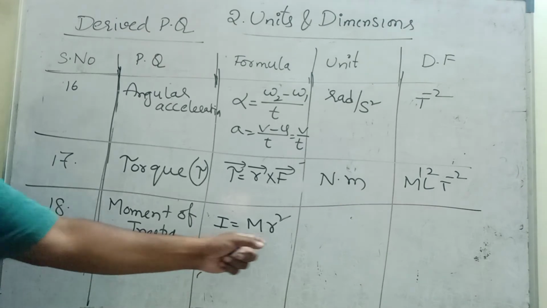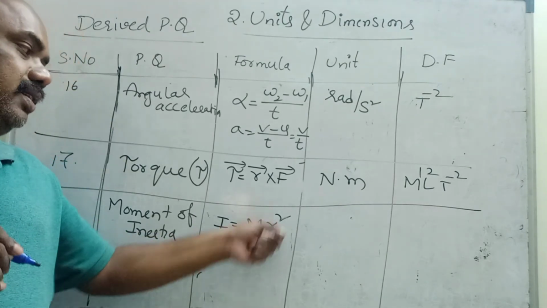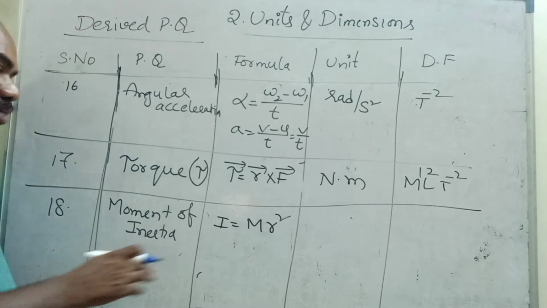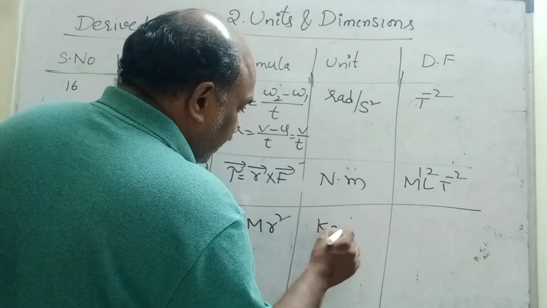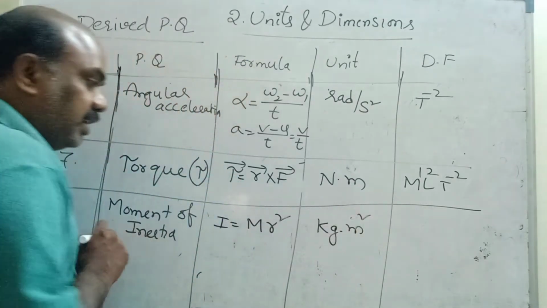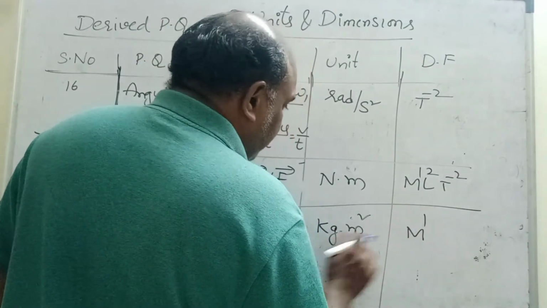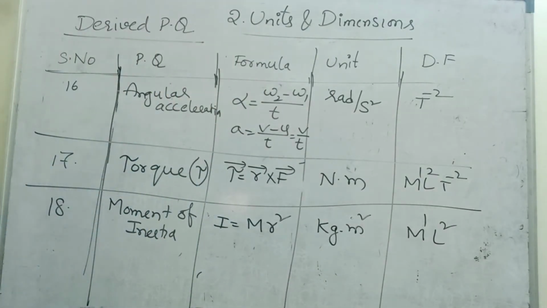R is the radial distance, the distance between the center and the axis. That squared gives mr square. This derivation also we will see in rotational motion. I is equal to mr square. Kg into meter square is the unit of moment of inertia. Kg is M1 and meter square is L2. M1 L2 is the dimensional formula of moment of inertia.